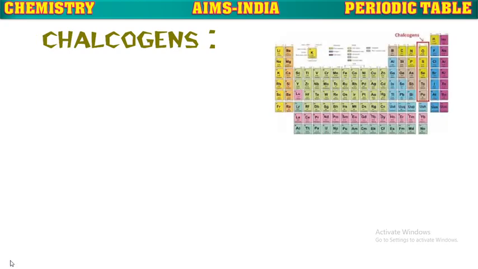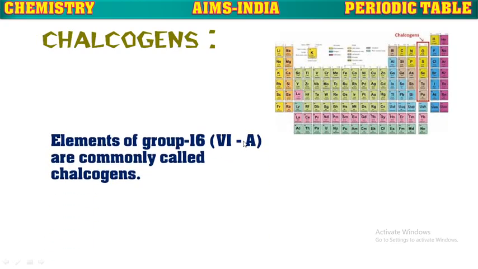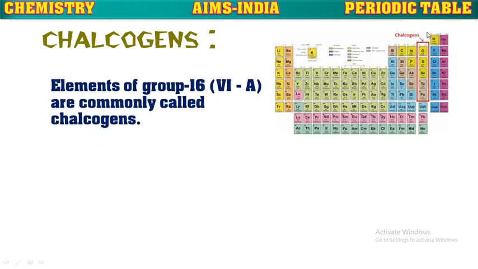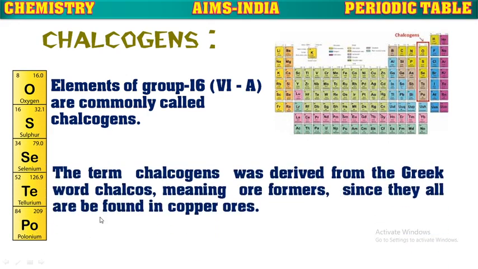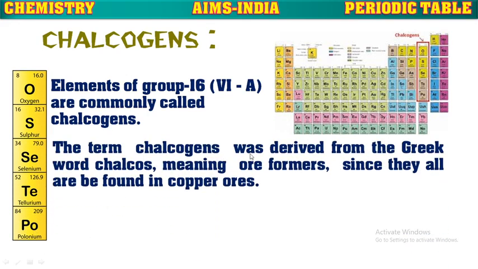Next, chalcogens. The 16th group, or 6A group, elements in the periodic table are known as chalcogens. They are oxygen, sulfur, selenium, tellurium and polonium. The term chalcogens was derived from the Greek word chalkos, meaning ore formers, since they are all found in copper ores.